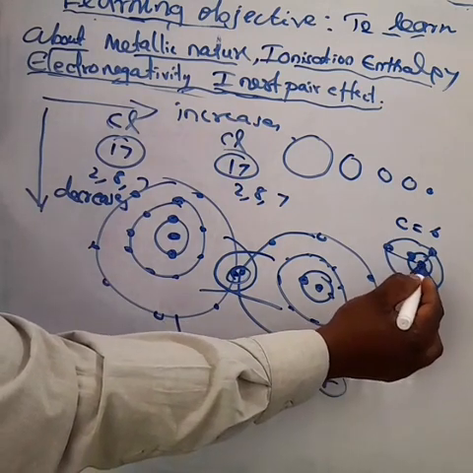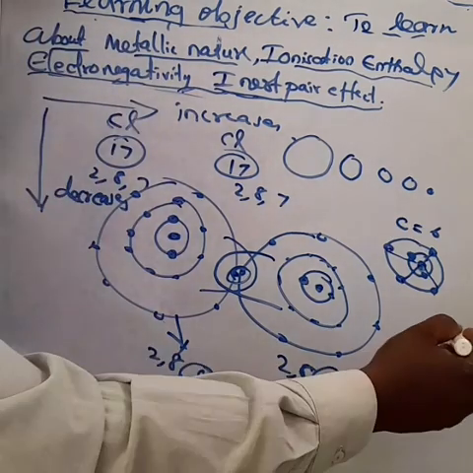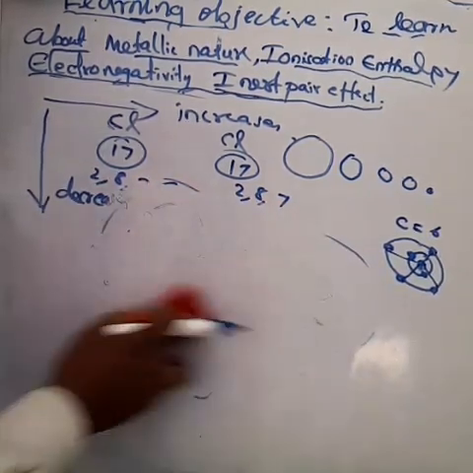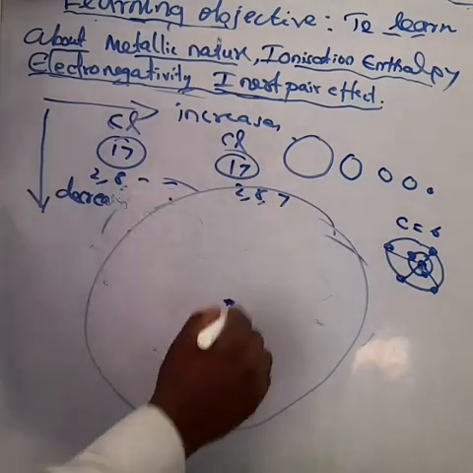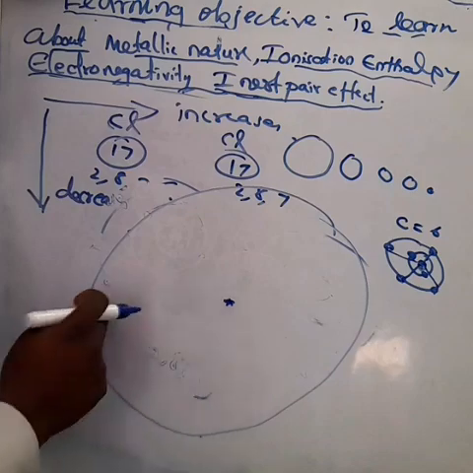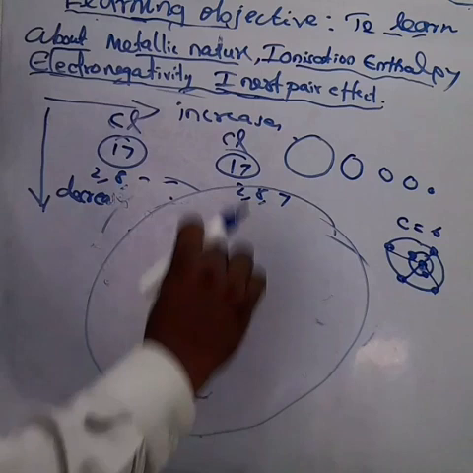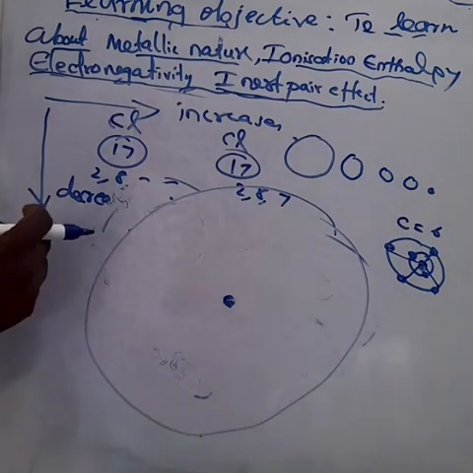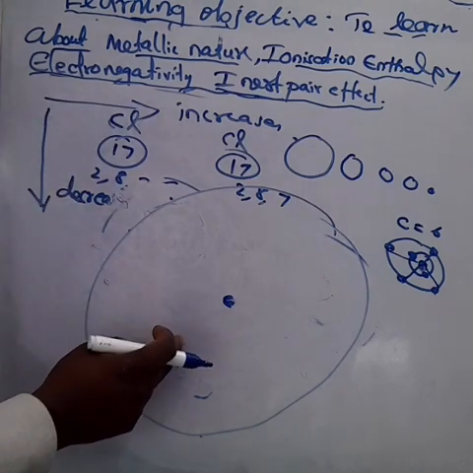Suppose we go from top to bottom, the size increases, so the outermost shell electron and the proton charge at the center of the nucleus are very far away. Am I right? Very high distance. So if the distance is more, electronegativity decreases. We are saying top to bottom, the atomic size is big, so the electronegativity decreases.